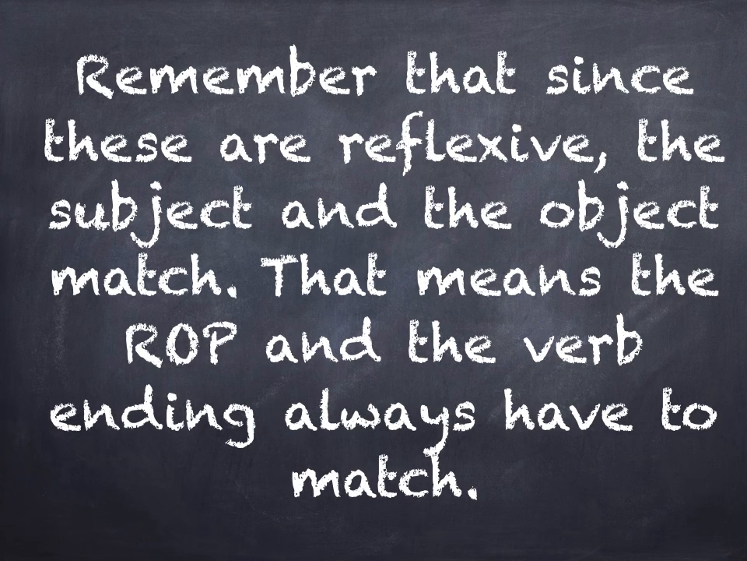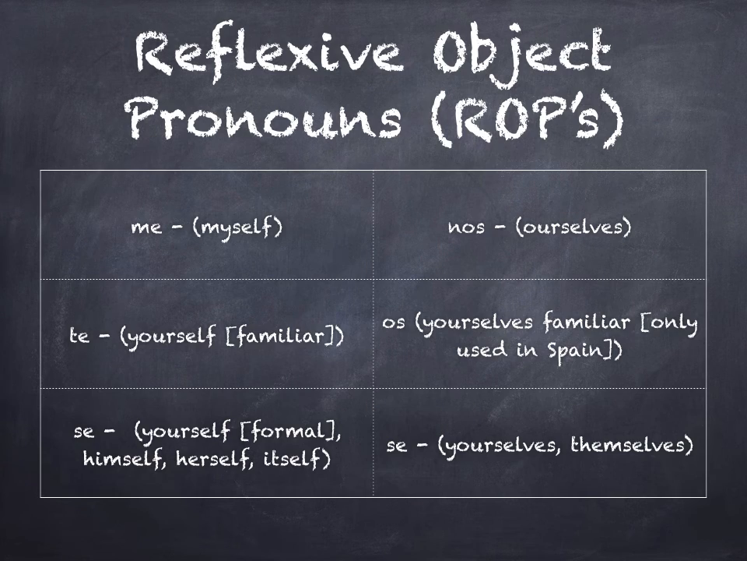Now, remember that since these are reflexive, the subject and the object have to match. Okay? That means that the reflexive object pronoun and the ending I put on the verb always have to match. They always have to go together because my subject and my object are the same. Now, here are your reflexive object pronouns. Okay, so we have me, and that would be like the English myself. We have te, that would be like the English yourself, the familiar one. Se can be formal yourself, or himself, or herself, or itself.